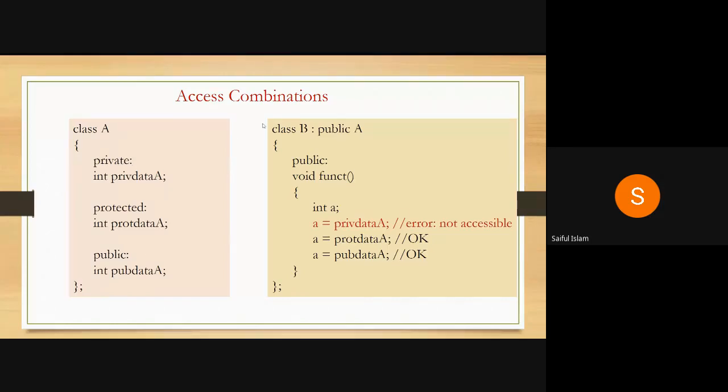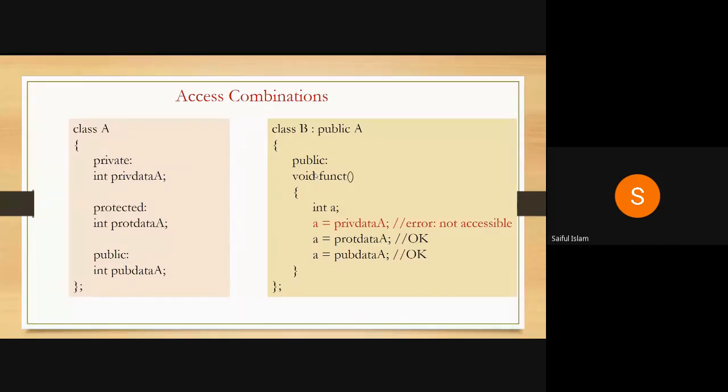Now I try to inherit this class in B using the public access specifier. In other words, private will remain private, protected will remain protected, and public will remain public. Let's take our definition in class B. In public, I define a function T, and in this I define an integer A. Now look at this one. I try to access the private data of base class A. The private data is not accessible from a class.